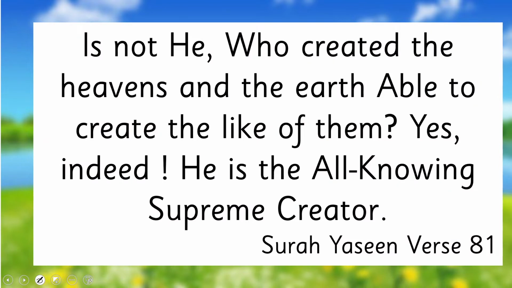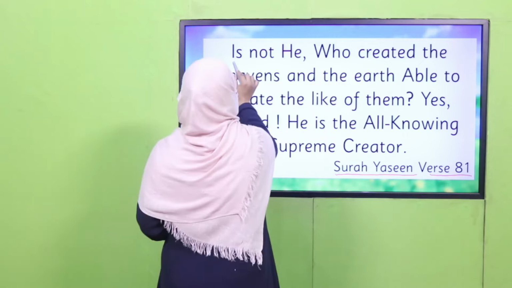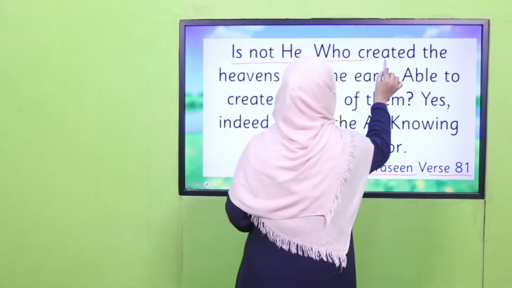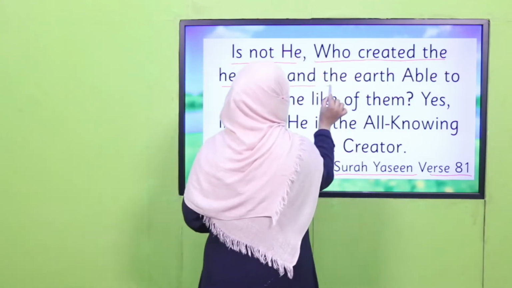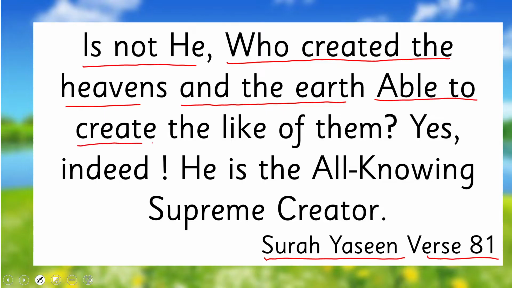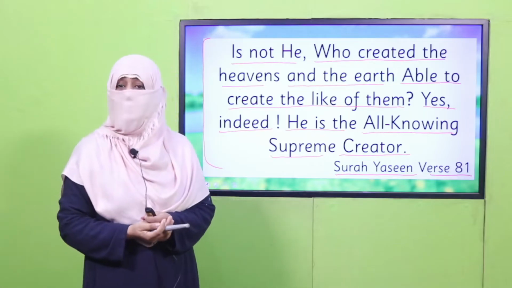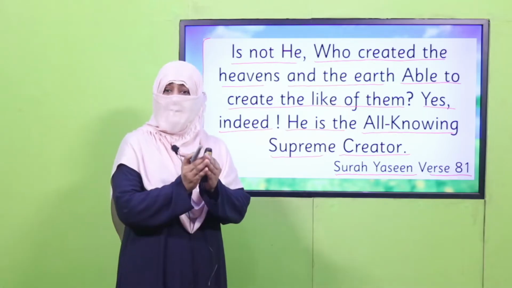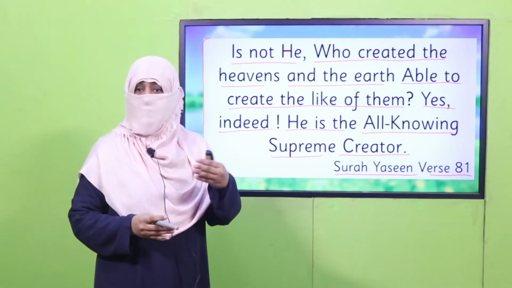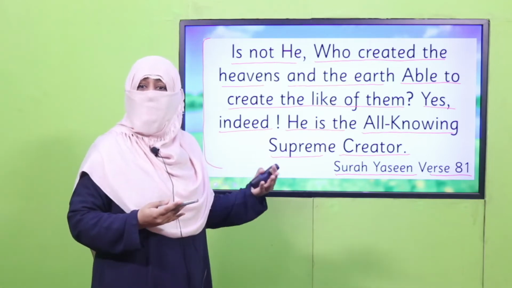Let's start with a beautiful verse. Allah mentions in Surah Yasin, verse 81, "Is not He who created the heavens and the earth able to create the like of them? Yes, indeed, He is the all-knowing, supreme creator." Yes, my dear children, this verse is telling us about the supremacy of Allah subhanahu wa ta'ala, who can create earth and heavens once. He can do again and He can make like them again.